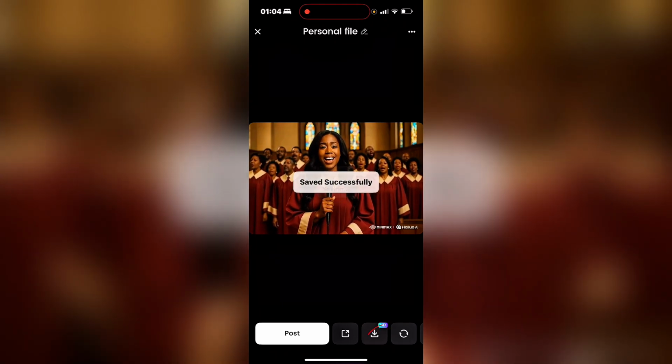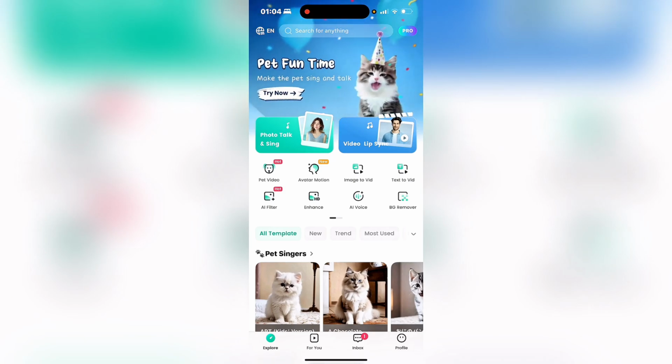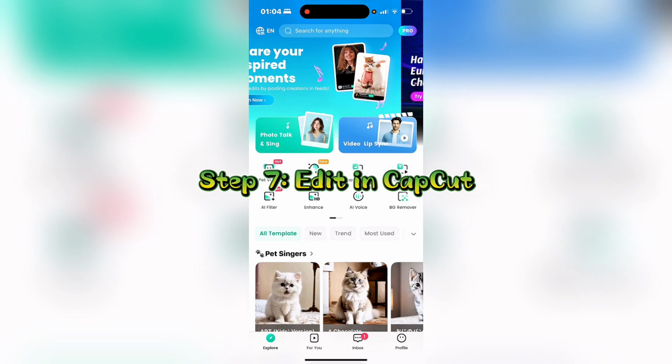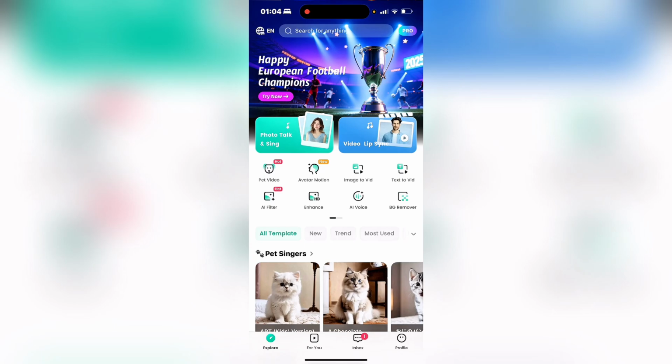All I have to do from here is just click on this down arrow and download it onto my computer, right? So once you're done downloading, you have your music ready for you, and the last thing you have to do is import your music to CapCut to crop out the watermark from Minimax or Hailuo AI that we got, and also do final editings on your videos.